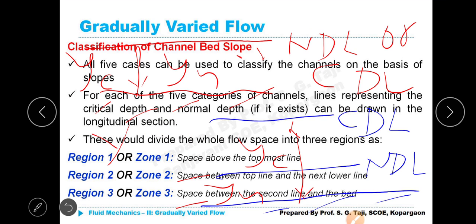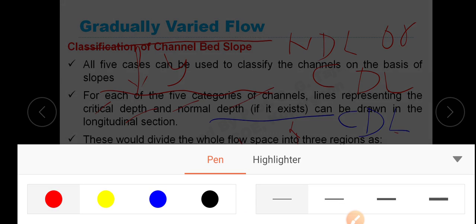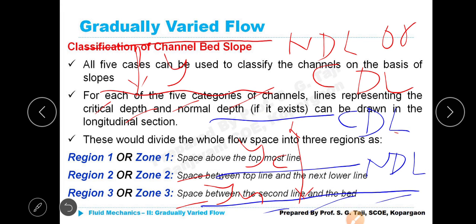Okay, let me erase this. Now I will write CDL this side, in red color, so as to distinguish between these two. I write NDL. Means in the previous case the topmost line is NDL and the bottom line is CDL. Write down CDL. You also write parallelly in your notebook, even though time being you may get confused.